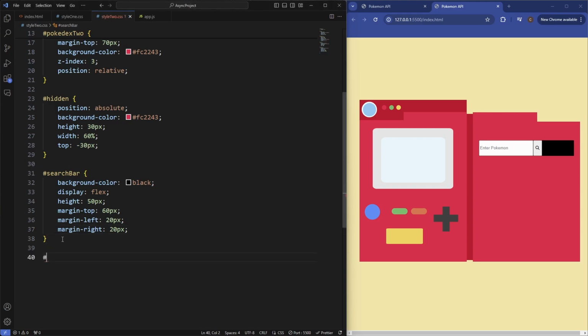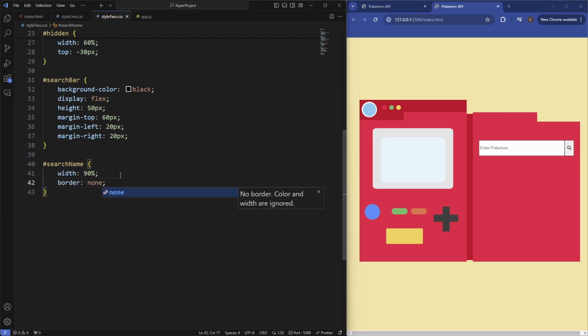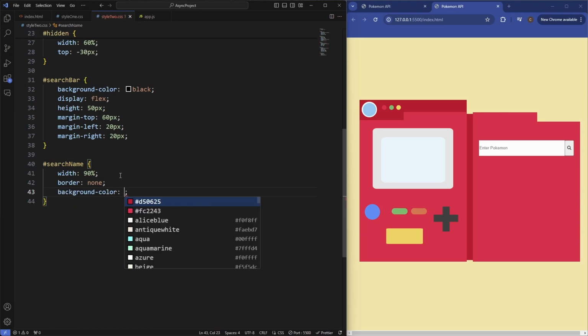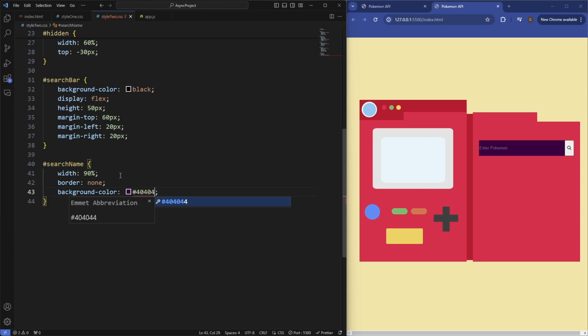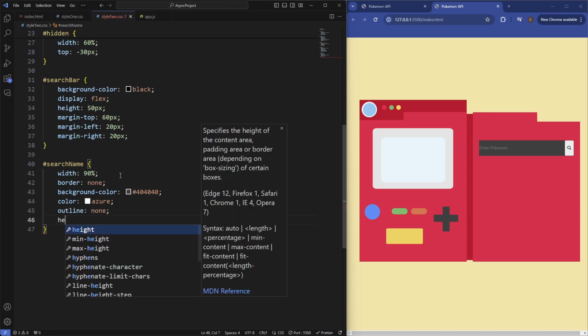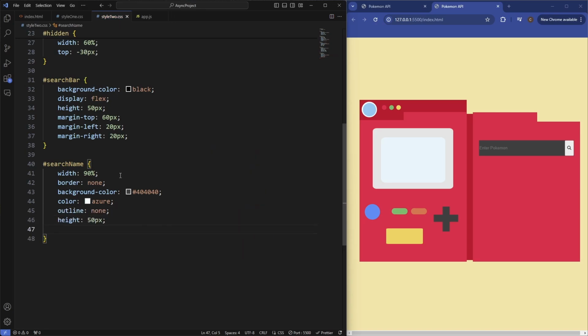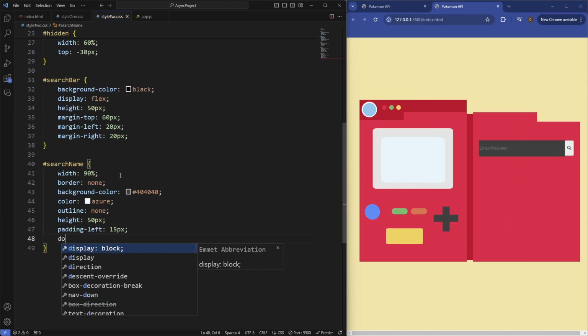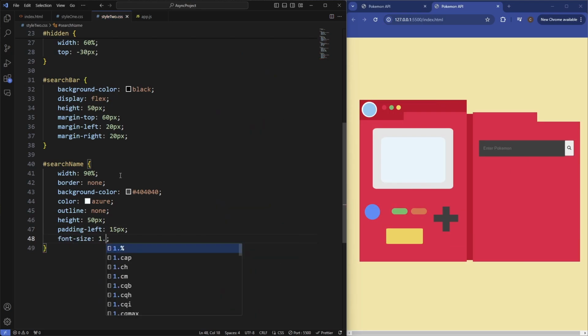So let's target the name. So search name. It's going to have a width of 90%. Set the border to none. Background color to a light grey, so 404. Set the color of the text to be azure. Outline, let's remove it. Again, let's make the height 50 pixels. To the left, and then font size, say 1.6 rem. So that's the search name.